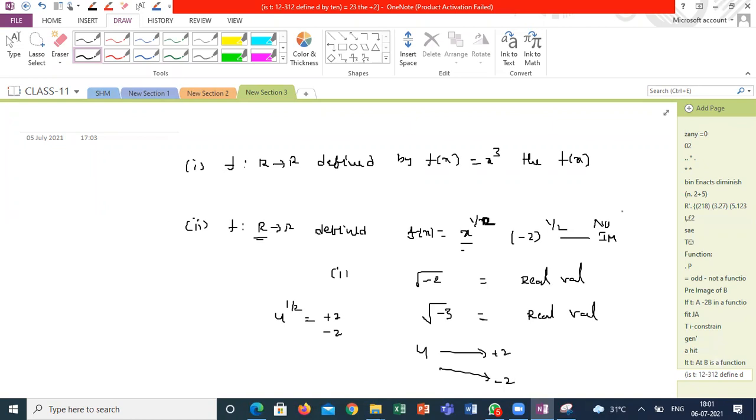Yes, sir. We'll meet in the next class with different types of functions and different types of relations which are not functions, when we can call those relations functions, and under what conditions we can convert them, when root x can be called a function. We will change the definition of R to R. Instead of saying R to R, we will change the set A and set B values. Then we can convert the relation into a function, and do some numericals over the functions. By tomorrow, we will try to wind up the concept of functions. We'll meet in the next class.